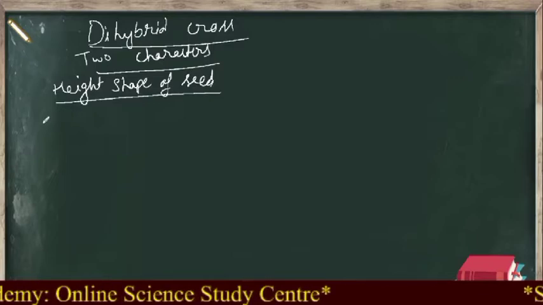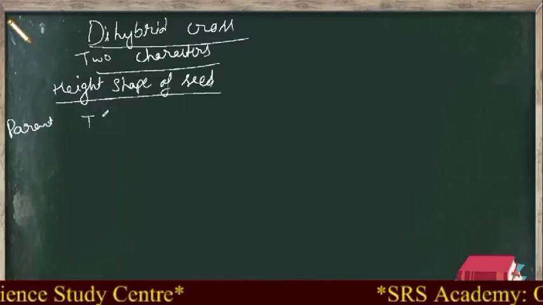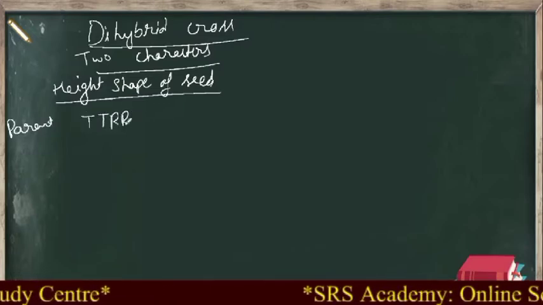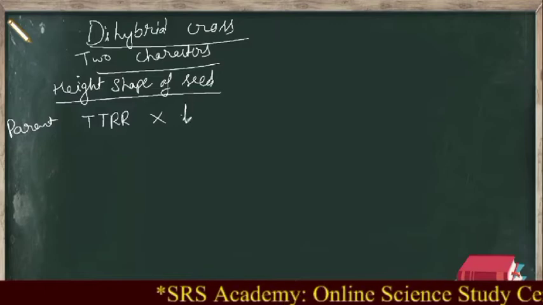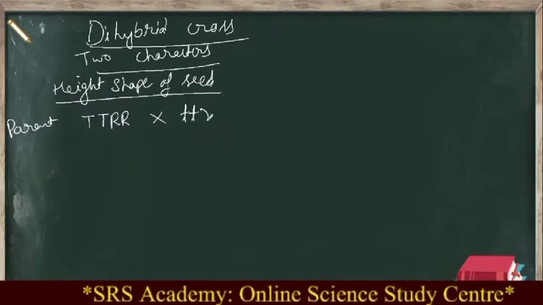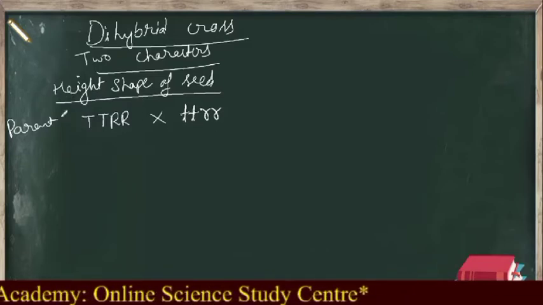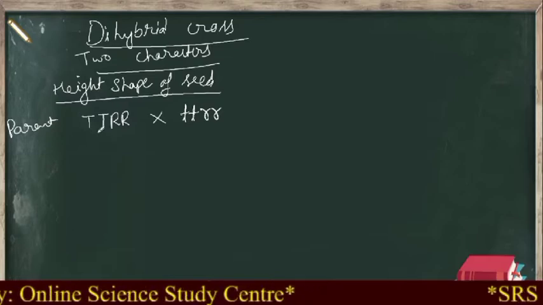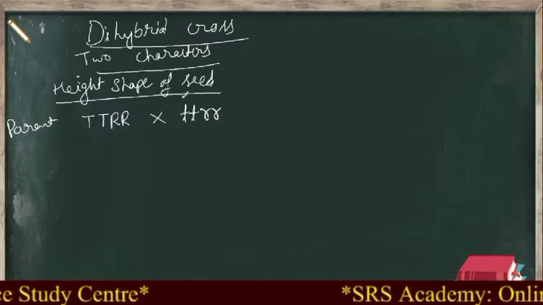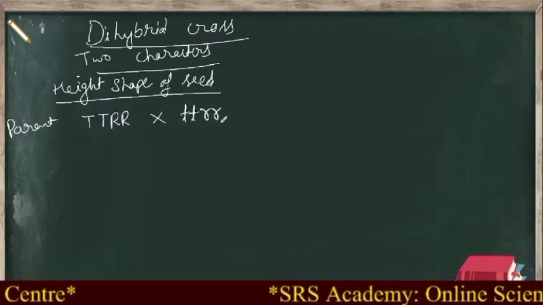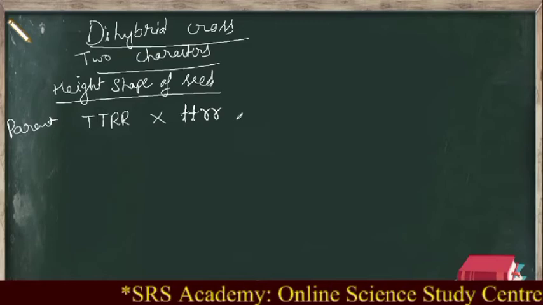I will write the dominant first as parent. We'll take the parent as a tall plant having round shaped seed, which should be crossed with a dwarf plant having wrinkled seed. See, these two are the parents. The first parent is dominant in nature. That means it is a tall plant with round shaped seed. And the second plant is the dwarf plant which has wrinkled shaped seed. Clear? That means one is a dominant plant, one is a recessive plant.